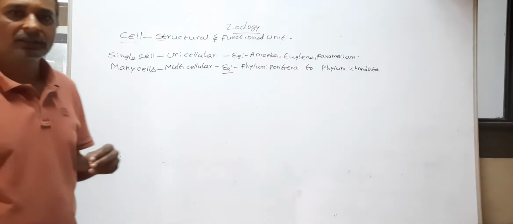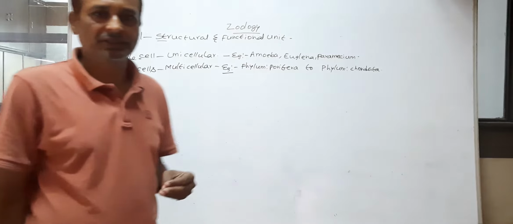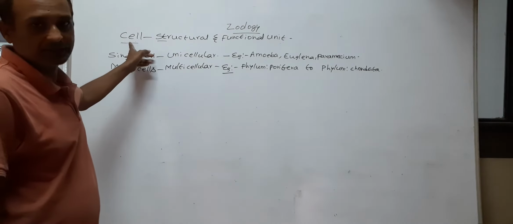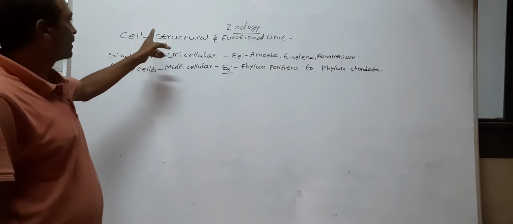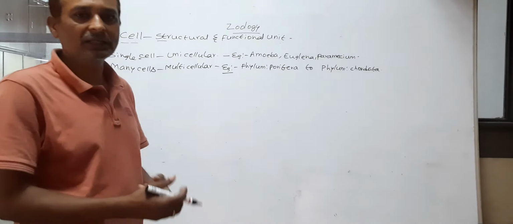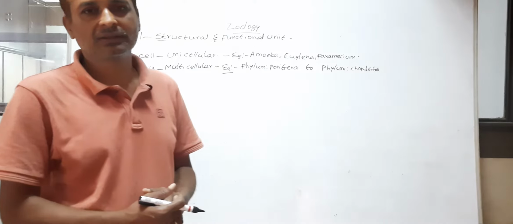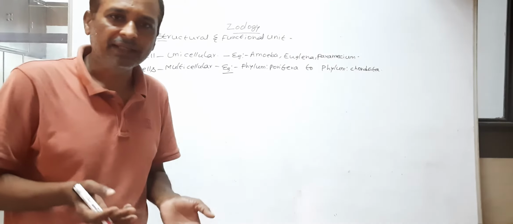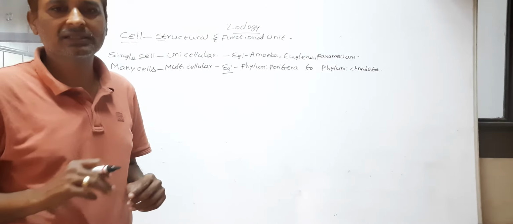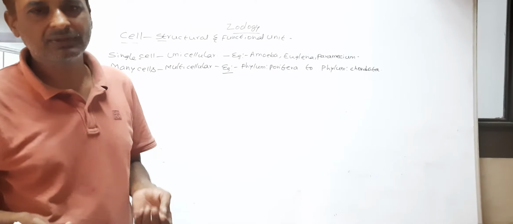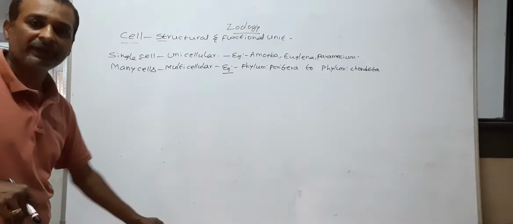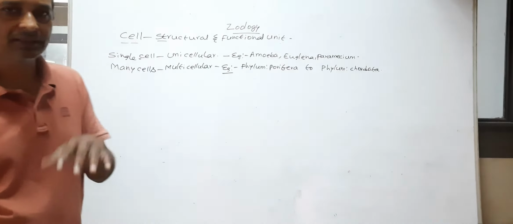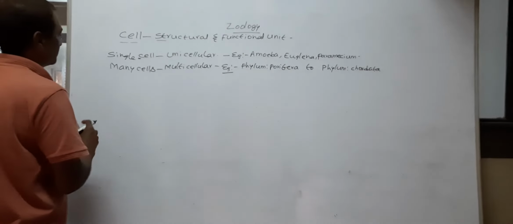Here the plants and animals both are made by cells. So the cells of animals and plants have many similarities and differences. First we discuss differences between plant cells and animal cells.